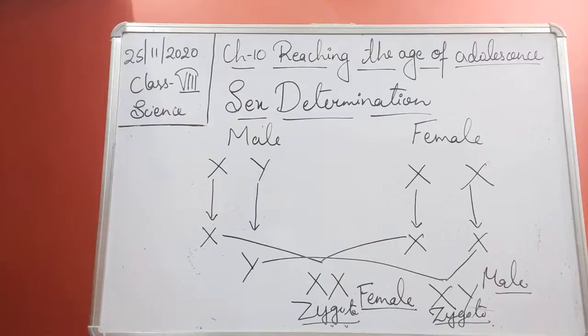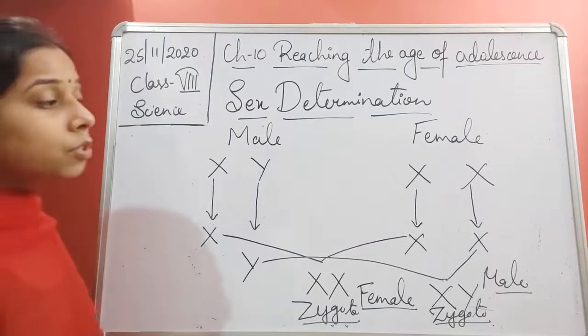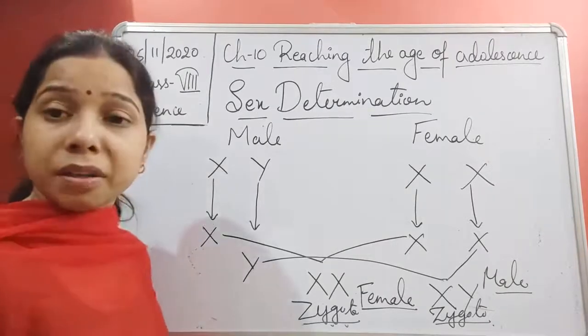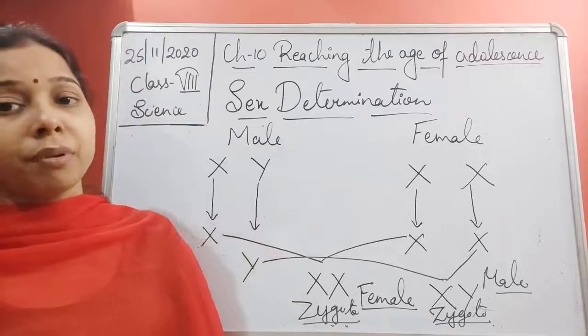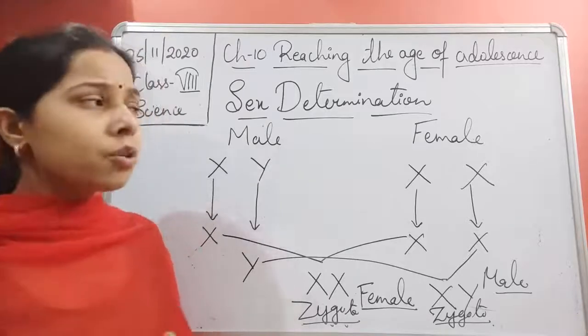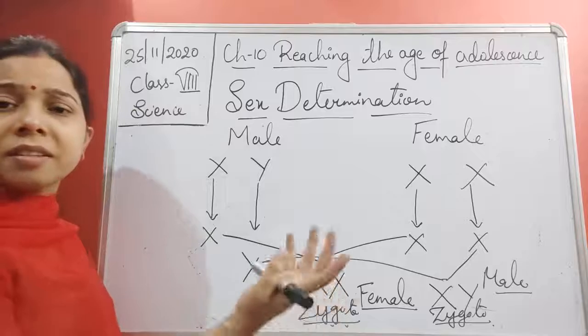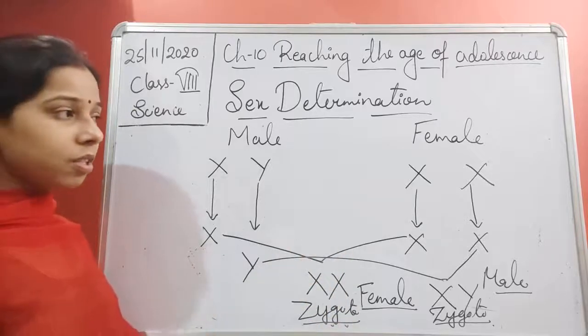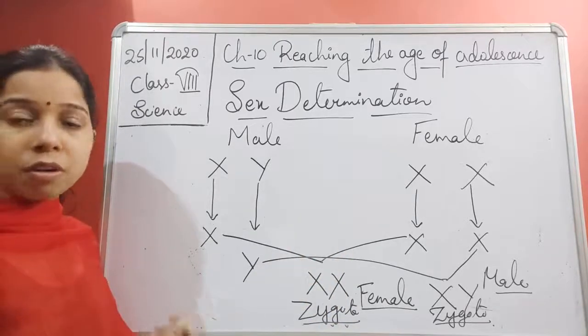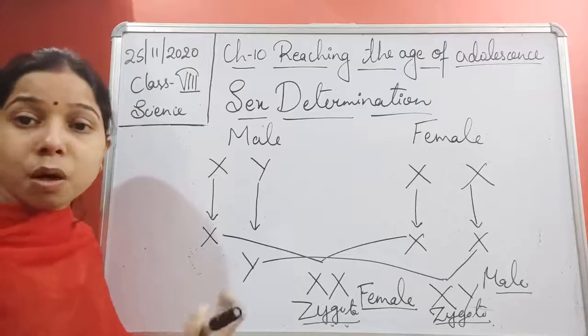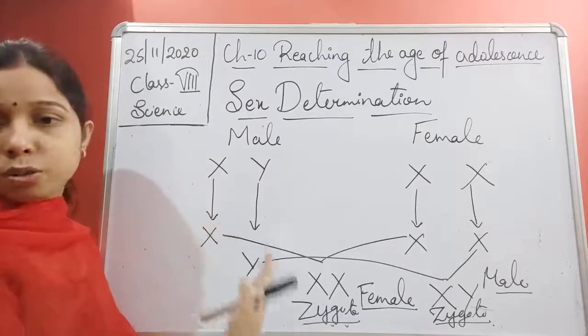Now, students, you have heard that women are blamed for giving birth to a girl child. But it is actually a natural process. Nobody can control giving birth to a boy or a girl.